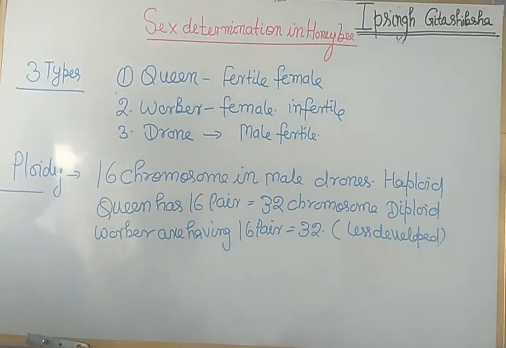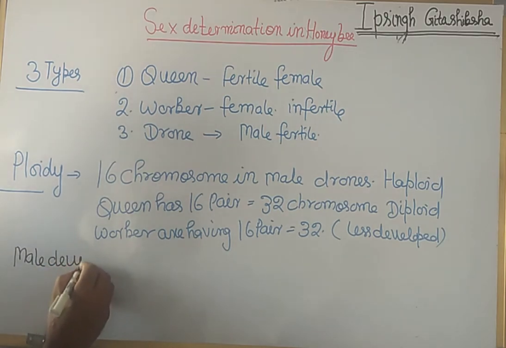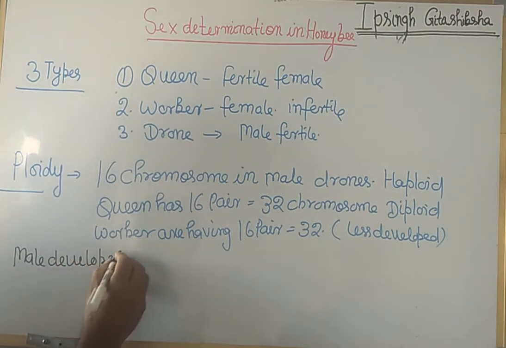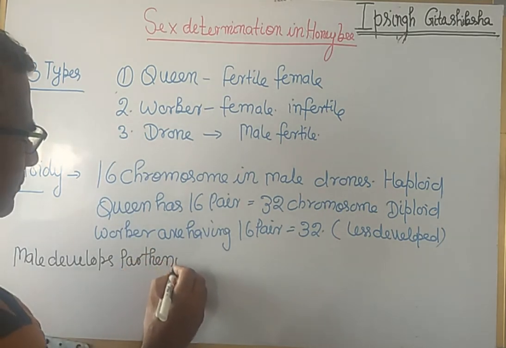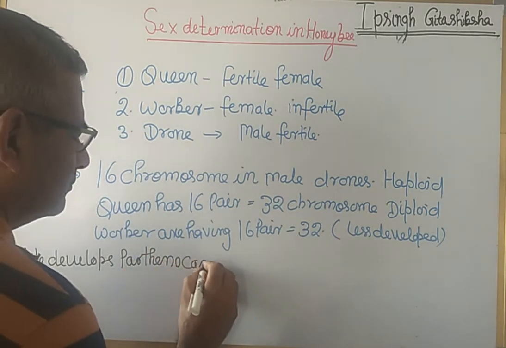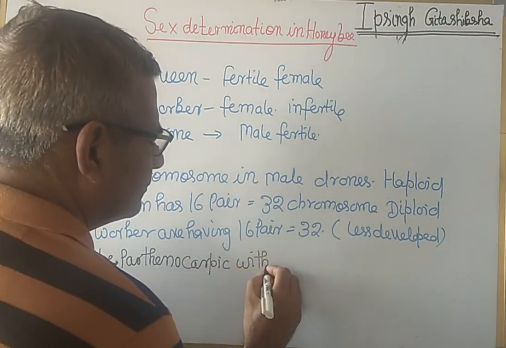So how these 3 types of honeybee are formed, the mechanism is very complicated. Here the male develops parthenogenetically, without fertilization.